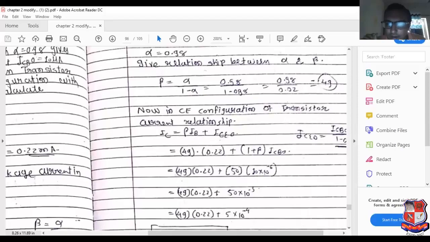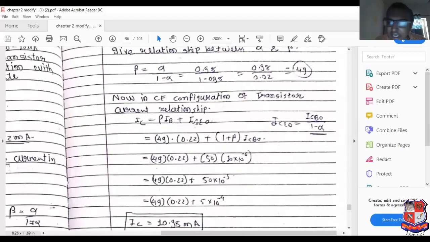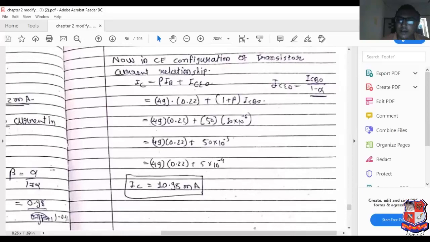Now in common emitter configuration of the transistor, IC equal to beta times IB plus ICEO. So ICEO equal to 1 plus beta times ICBO. Put this value and simplify, so we can get the value of collector current. So this is the example that can be related to the DC load line and Q point.